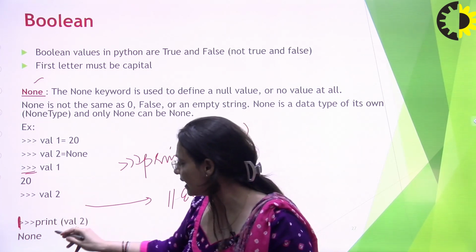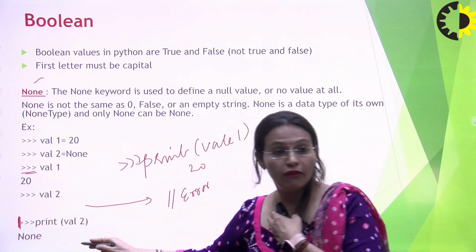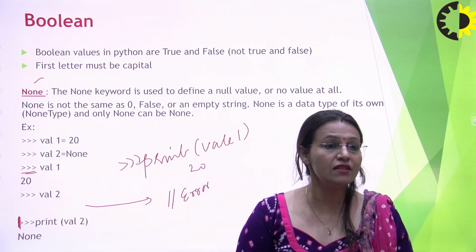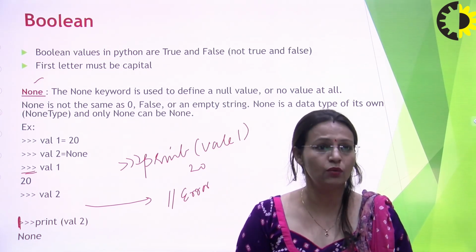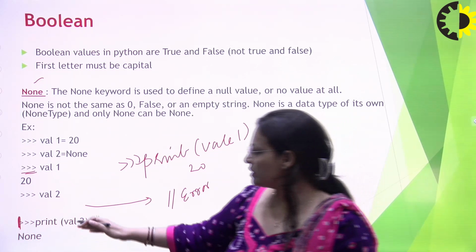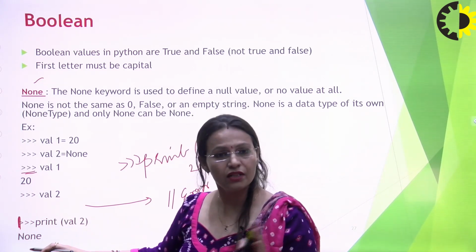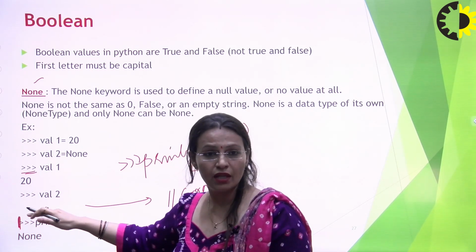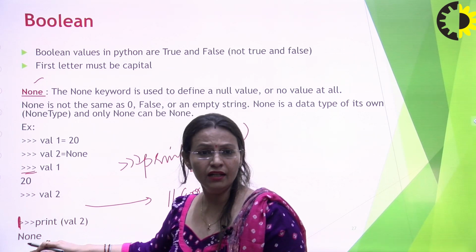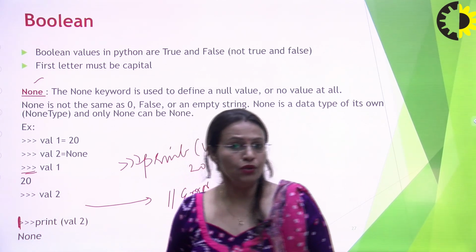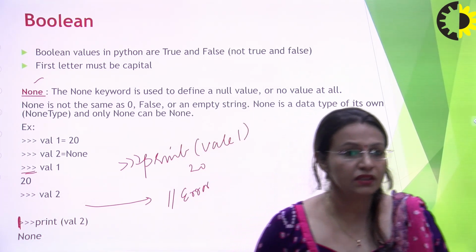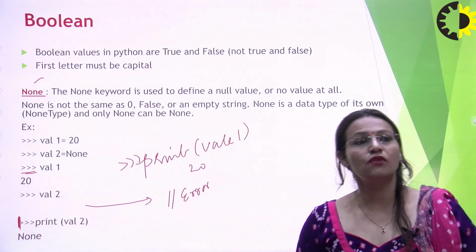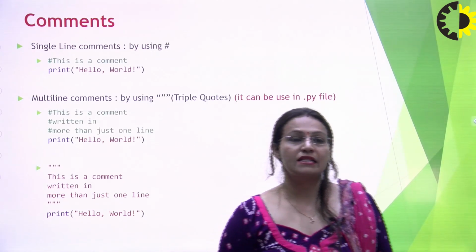So if I write print val2, then it will print None. Again, None is not a value. It is a special keyword used to represent that val2 is not associated with any value, but the interpreter has run it smoothly and it is represented this way. So this is not a value, this is a data type. It is also known as a special data type, which is used to show the absence of any situation.